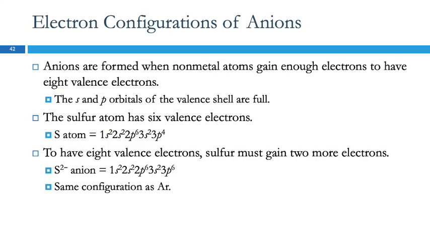If we look at the electron configurations for ions, we're just adding or subtracting electrons. So here's sulfur, right? 1s2, 2s2, 2p6, 3s2, 3p4. When we get to be a 2- ion, we're adding 2 electrons. So we're going to add 2 electrons to 3p4, and we get 3p6. This electron configuration is exactly the same as argon.